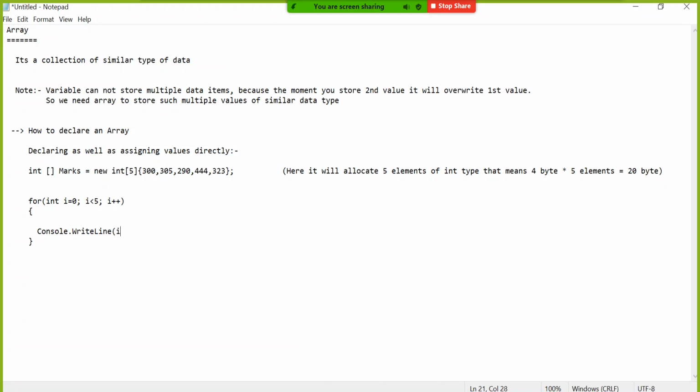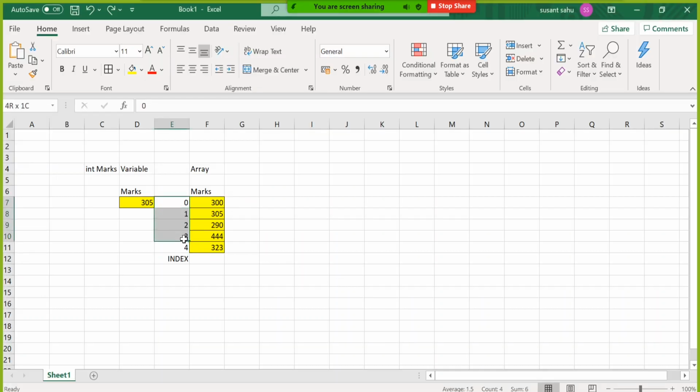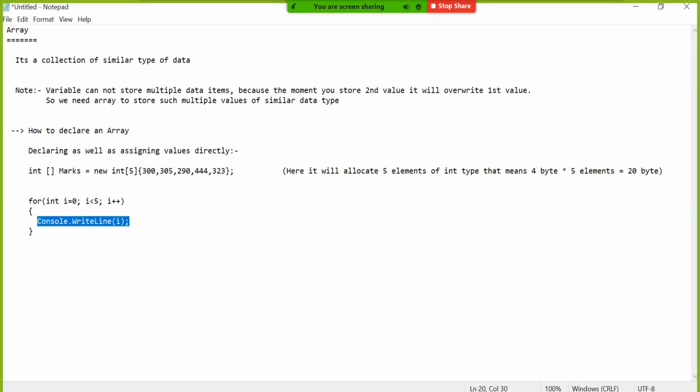If I simply display i, what will happen? What will it display? Absolutely, it will display indexes instead of values. But actually we don't want 0, 1, 2, 3, 4, 5. With the help of 0, 1, 2, 3, 4, 5, we want to display 300, 305, 290, etc. So instead of simply i, you have to say max[i].